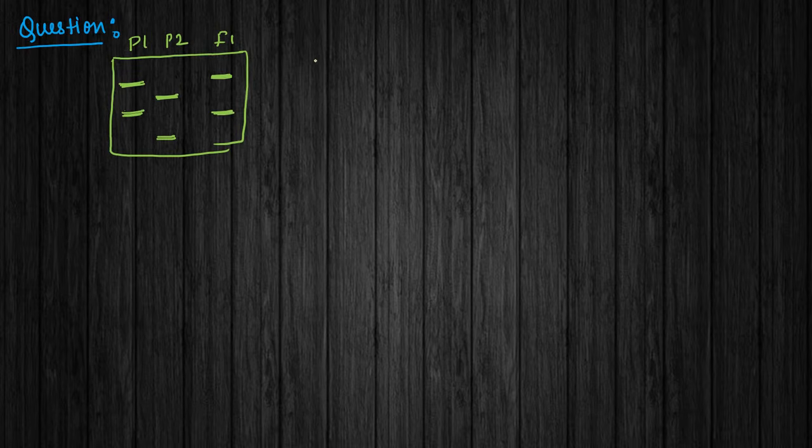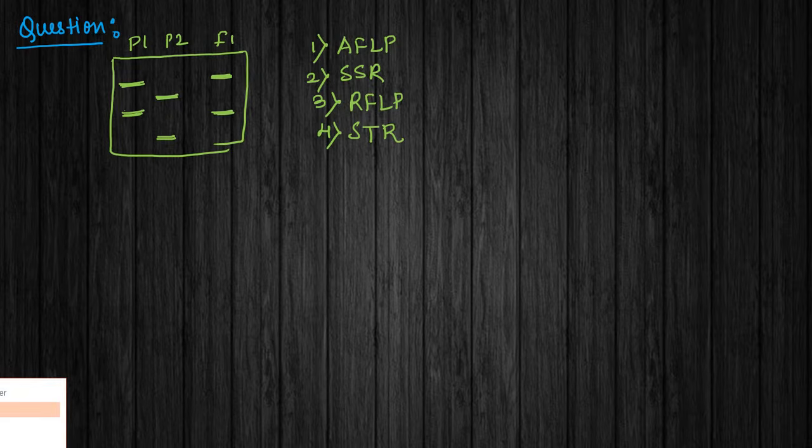So you will be getting an option here, like what kind of marker is shown in this particular profiling, and you will be getting different options. Let's assume the first option is AFLP, second is SSR, third is RFLP, and fourth let's assume STR. So they are asking, with the help of the profiling, tell what kind of marker is present in this particular profiling.